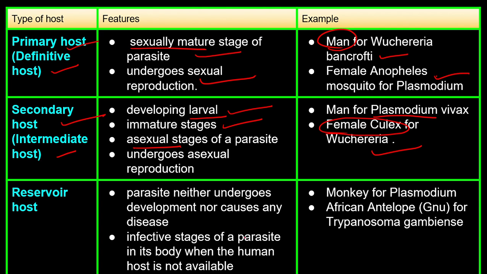Host reservoir: parasite neither undergoes development nor causes any diseases. Okay, why? Because there is no development that takes place over here. That's why no disease, right? It is just an infective stage present in the host. For example, monkey for Plasmodium and African antelope for Trypanosoma gambiense.